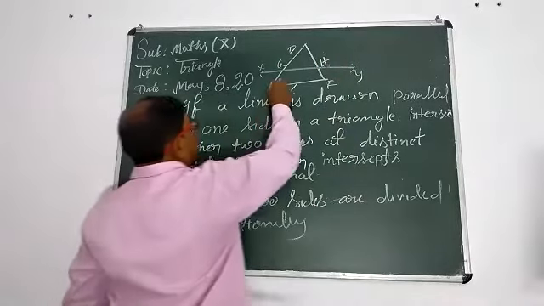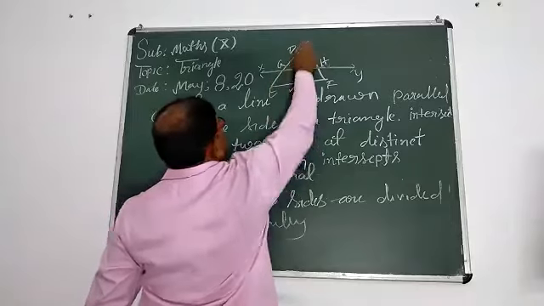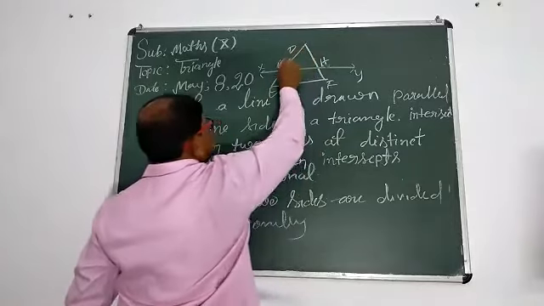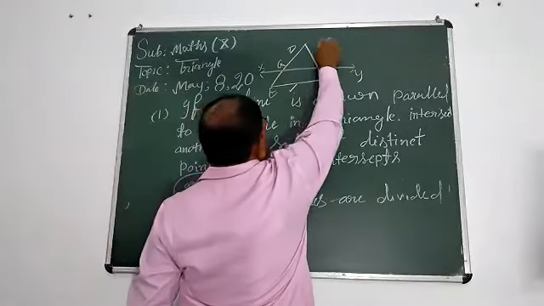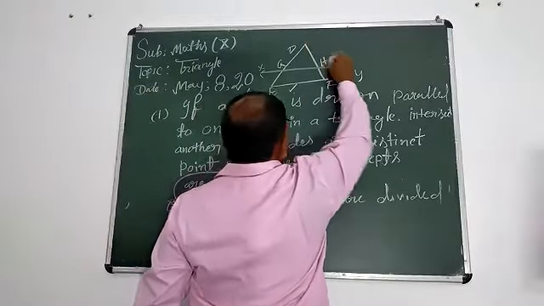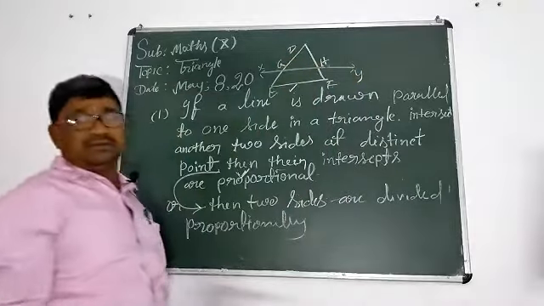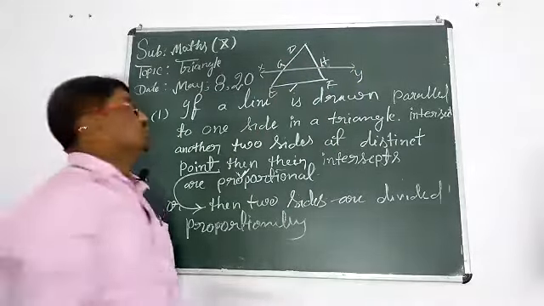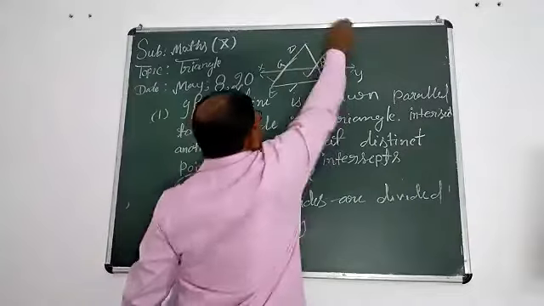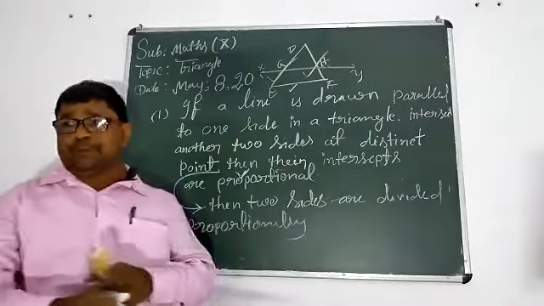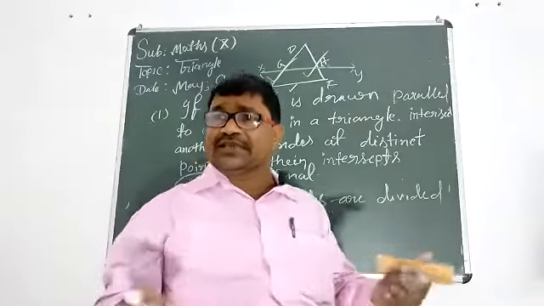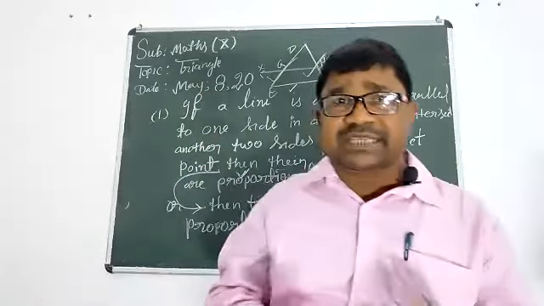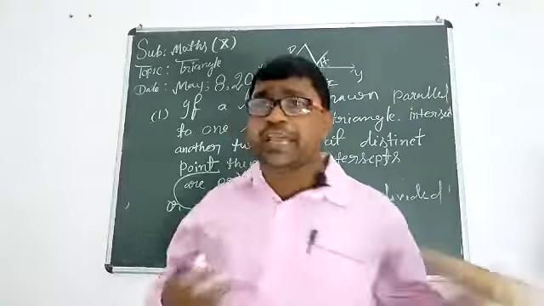Now from this side, you are getting a double intersect. One is DG, another is EG. From this side, one is DH, another is FH. So these two sides are divided proportionally. It means their ratios will be equal.